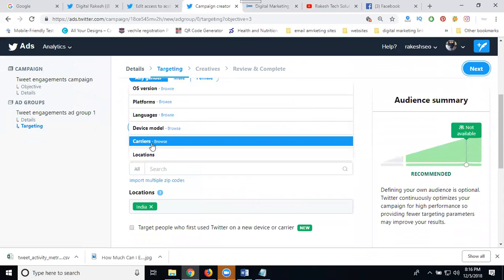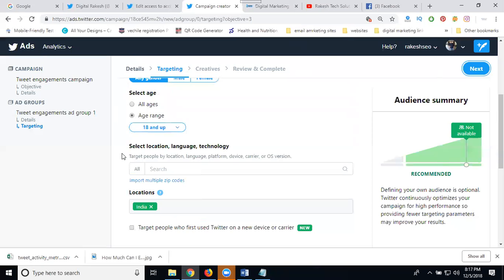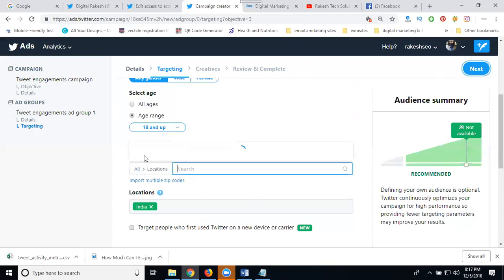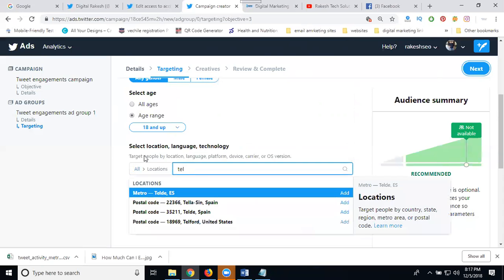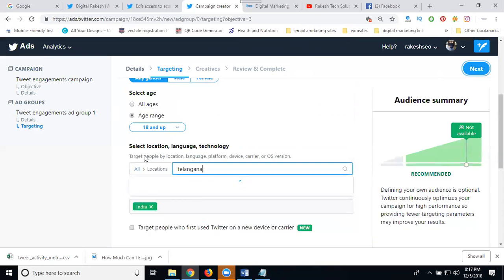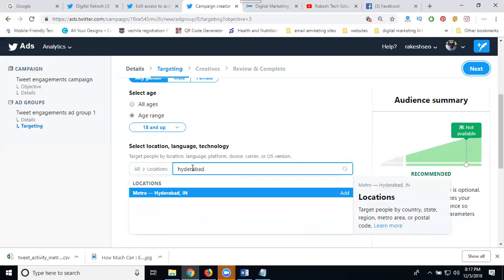In this, everything is applicable to everyone, but this election is only for Telangana. So select here. Select Telangana, Hyderabad. Done.